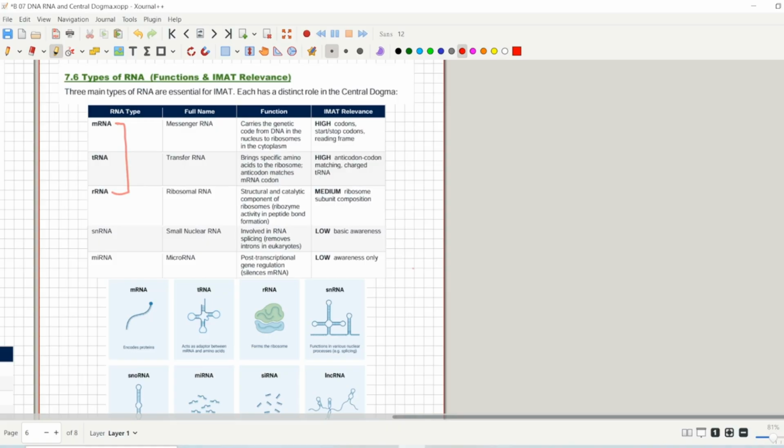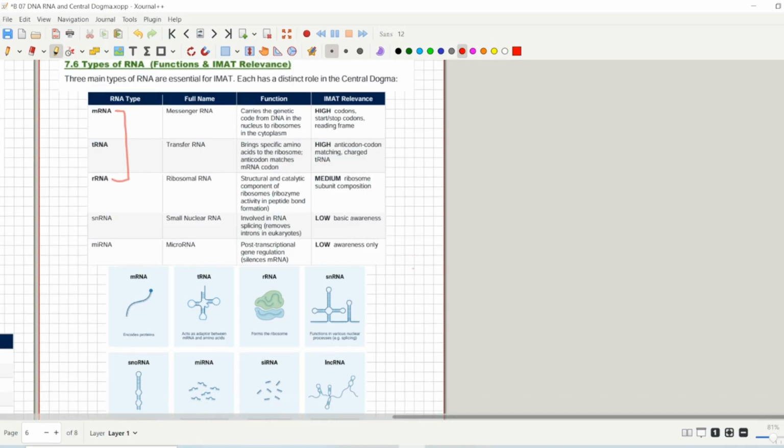You should know about the other RNAs, but you don't have to go really deep into them. You don't have to know every single thing about them because they are not relevant to your IMAT exam. I have written them in front of you so that you don't miss any information, but I recommend you go through messenger RNA, transfer RNA and ribosomal RNA in great detail.